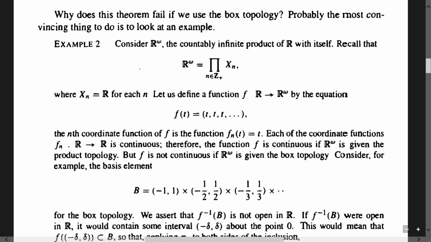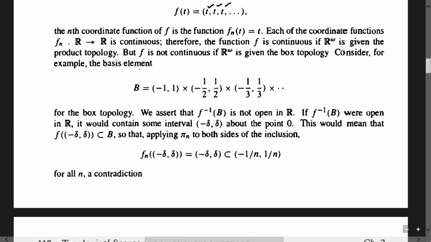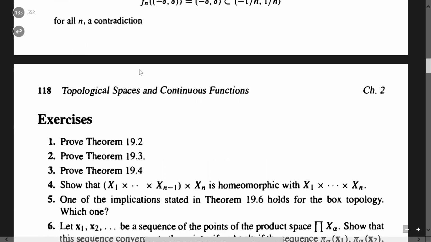This one is a very good example. Example 2. Consider R^omega with f from R to R^omega. Then you can see that each slot function is continuous, yet f(t) is not continuous. ठीक है ना? तो ये क्यों ऐसा हो रहा है इसको जब मैं यहाँ आऊँगा तो डिटेल में बताऊँगा. लेकिन इसकी एक्चुअली ये प्रूफ तो बहुत आसान है, लेकिन इससे पहले आपको बॉक्स टोपोलॉजीज एंड प्रोडक्ट टोपोलॉजीज के बेसिस मेंबर्स को समझना होगा. Once you understand this, then this proof is very easy. ठीक है ना? So in general f need not be continuous. ठीक है. तो देखो each of the f_n is continuous but f is not continuous. तो ये जस्ट मैंने आइडिया दिया कि आपको क्या क्या चीजें पढ़ना है.